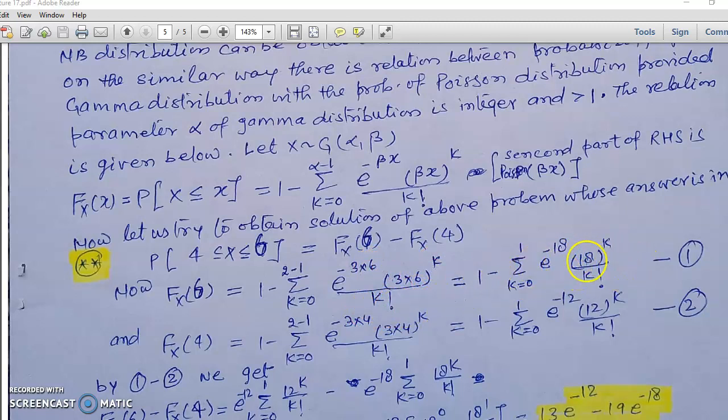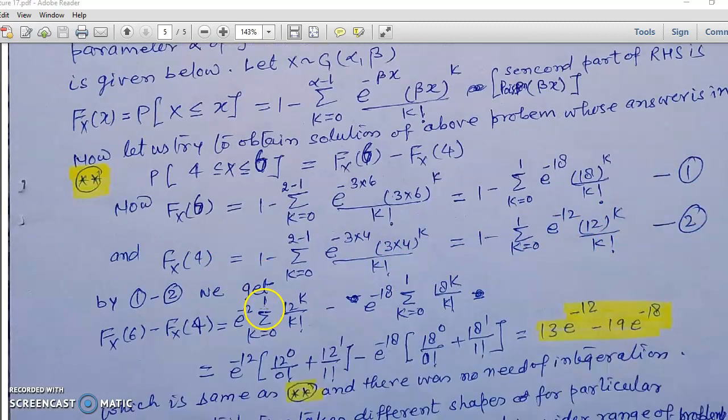I am not going to solve it here because some terms will cancel out. I have written it as equation 1. Similarly, F(4) can be written as this one. Now, subtracting equation 1 from equation 2, we get F(6) minus F(4), means the required gamma probability, is equal to, on the right hand side, this term will be negative and this term will be positive, so this minus this.